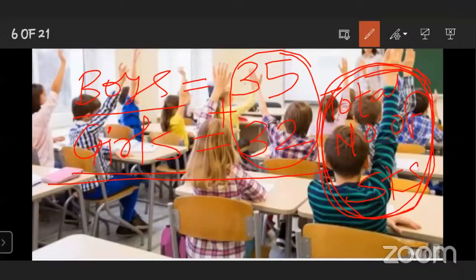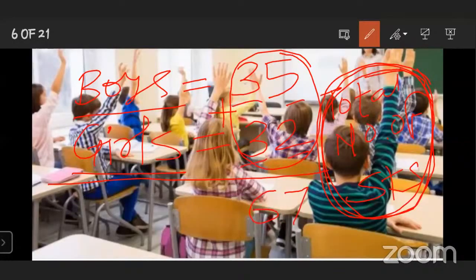Then what do you have to do? We have to add 35 plus 32. Here also you have to follow the same rule. Which rules have we used in addition? Here also the same rules. 5 plus 2 is equal to 7. 3 plus 3 is equal to 6.